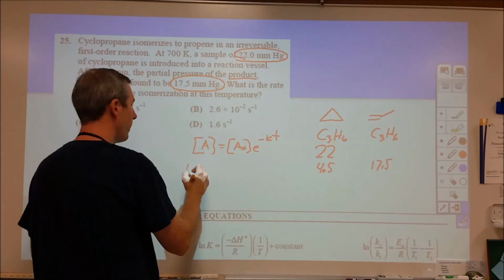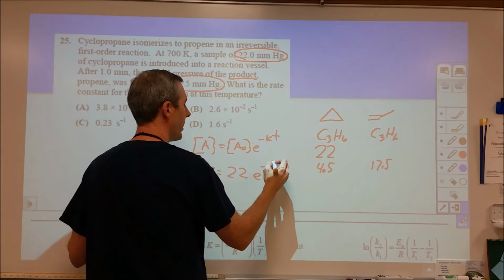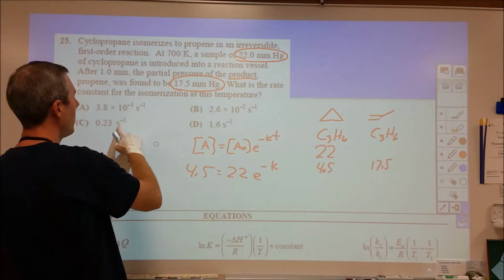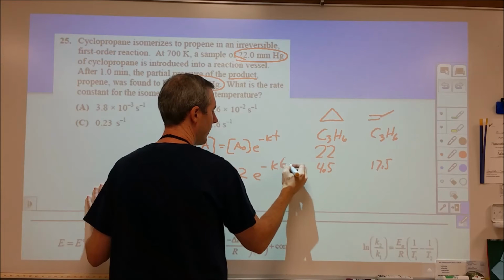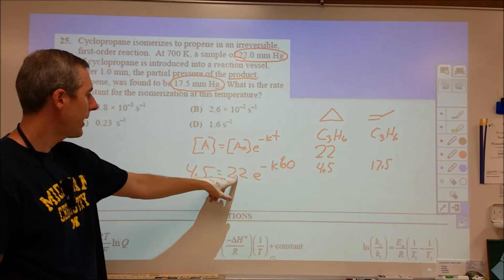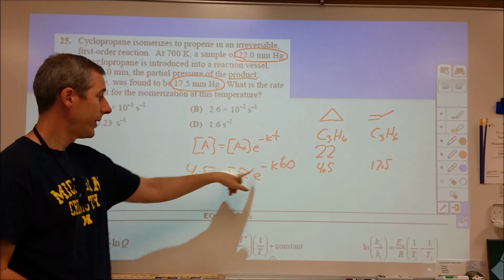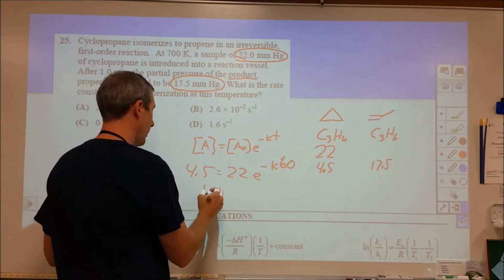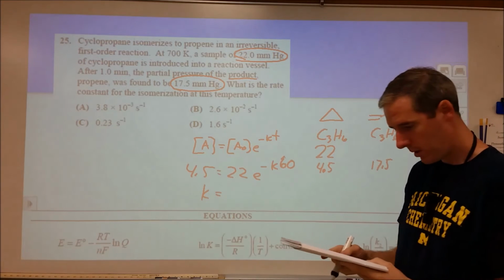So we're just going to plug in 4.5 is equal to 22 e to the minus kt. Now, the time, it says 1 minute, but all of our constants here are in seconds. So I just put in 60 seconds instead of 1 minute. So I did 4.5 divided by 22. I did the natural log of that answer, and that's equal to negative 60k. I divided by negative 60. Okay, and when I did all of that, it came out to be,